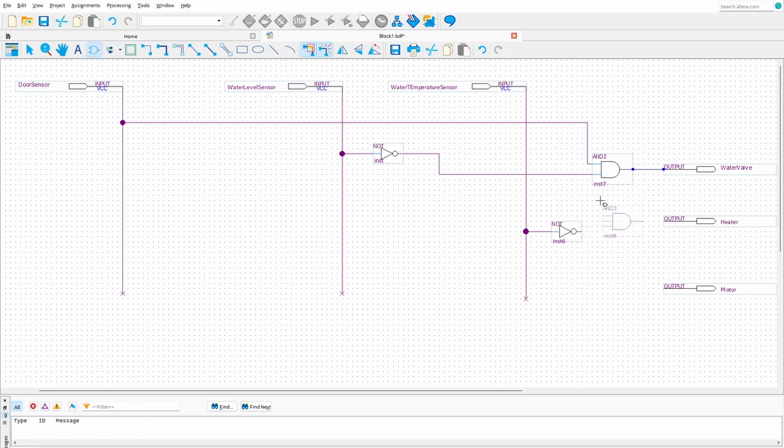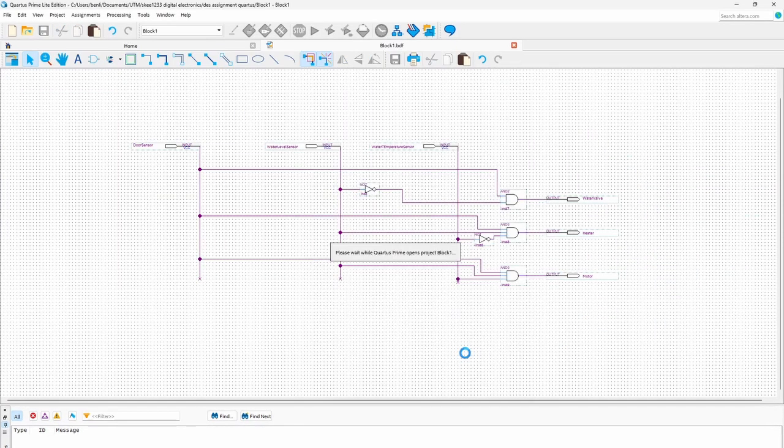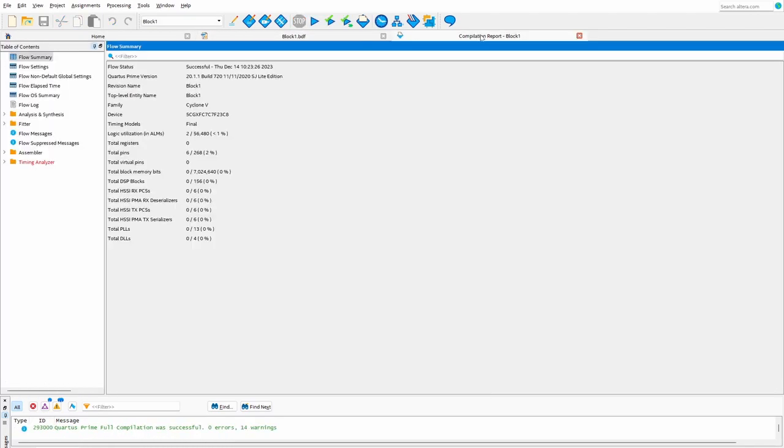Next will be the heater output, which will only activate when door sensor is high, water level sensor is high, and temperature sensor is low, which indicates the temperature is low. Finally will be the motor output, which will only be high when door sensor and water level sensor and temperature sensor are all high. Now we'll save the file and click Processing and start compilation.